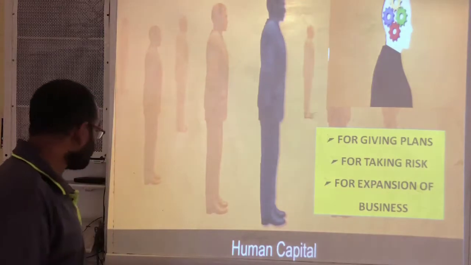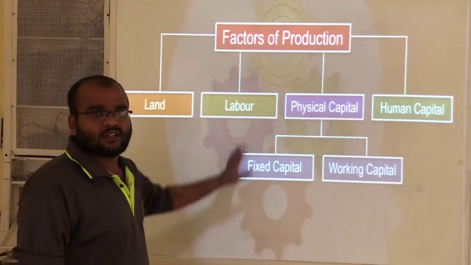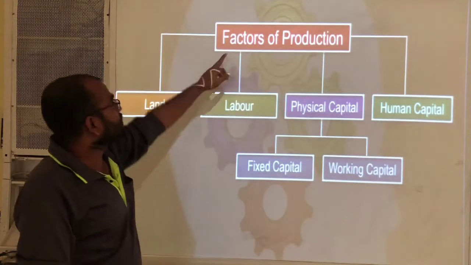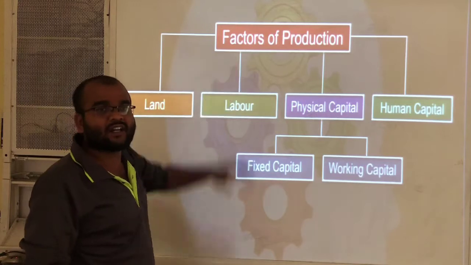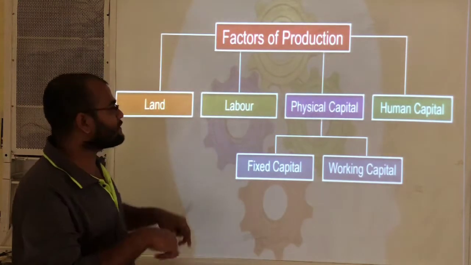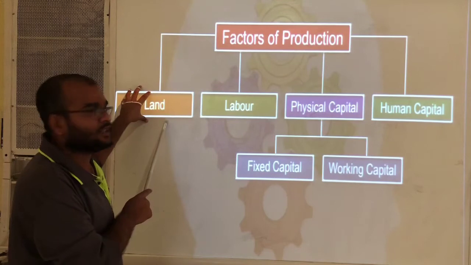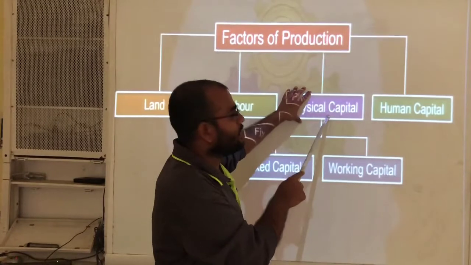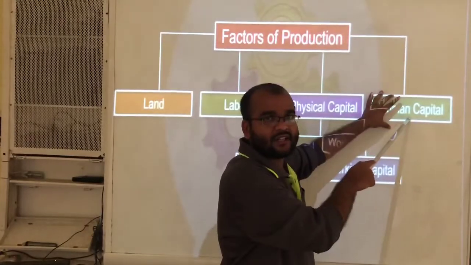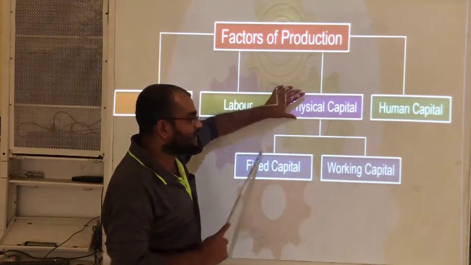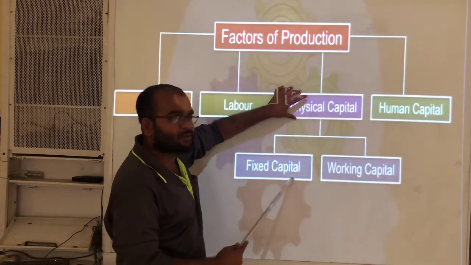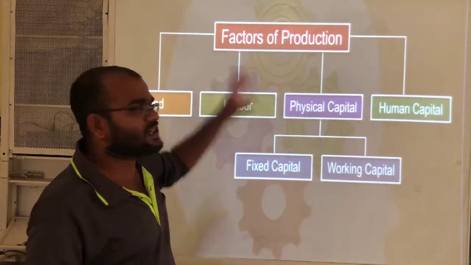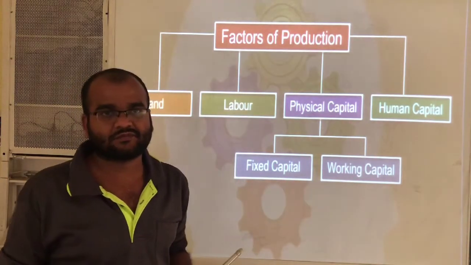Once again see the flow chart. This flow chart indicates the total factors of production. Factors of production are divided into mainly how many types? Four types. First is land, second is labor, third is capital, and fourth is human capital. Again here capital is divided into two types. One is fixed capital and the second is working capital. This is the information about the factors of production.